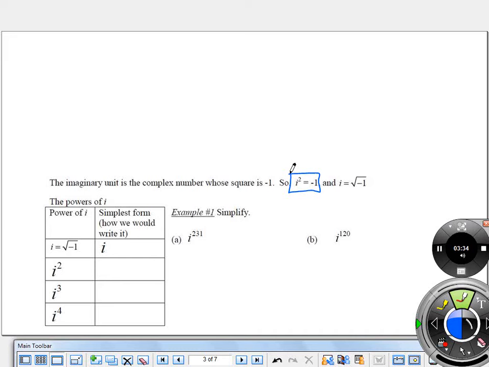Okay? What that means is that i by itself is representative of the square root of -1. Okay? So when you see i by itself, that meant you had a negative in the radical. Rather than leaving it in the radical and writing it like that, we write it as i. Okay? So then what is i squared? This is how they actually made the system, right? What did we already say? i squared is going to be equal to -1. So this is the reason this works and why it worked out okay that they added this onto the number system. Though it's a new set of numbers, it connects back to the real numbers, right? This is an imaginary number, but when I square it, I get a real number.